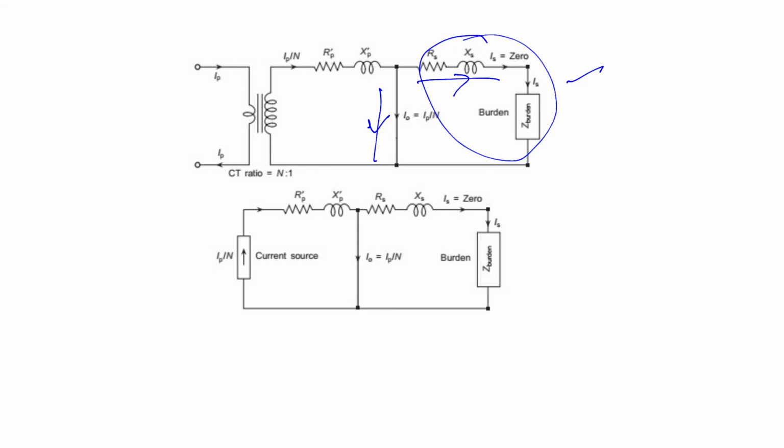The circuit model consists of the current source feeding this RP, XP. The connection to the outside world is available through the RS and XS. However, in that case, the maximum of the current is flowing through the magnetization branch, and it is represented by the short circuit.